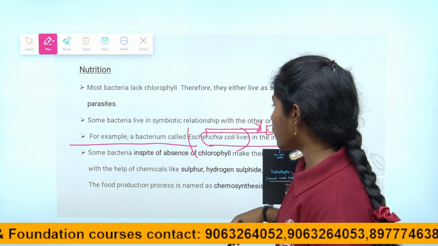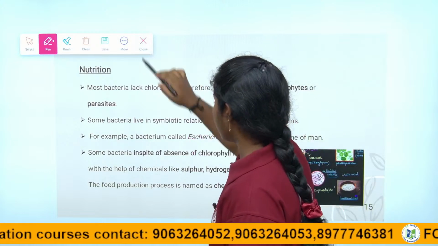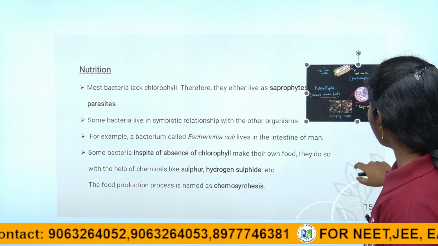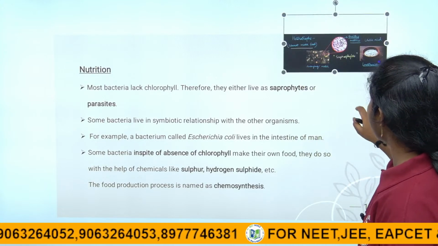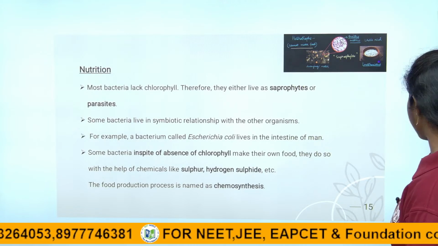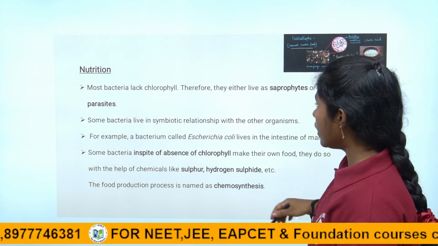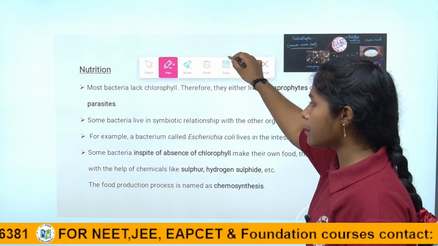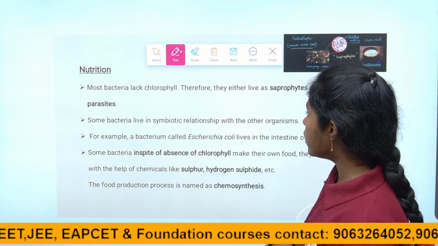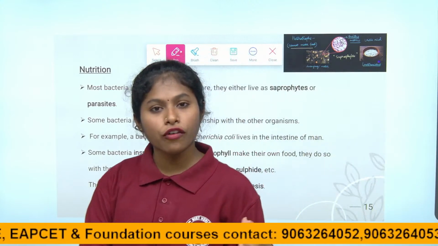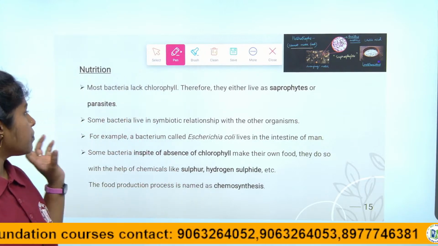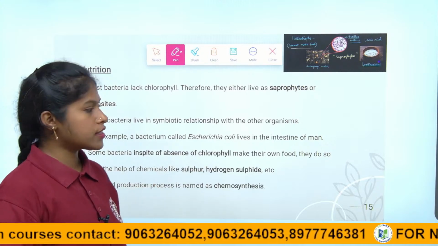Right children? Some bacteria, in spite of the absence of chlorophyll, either depend on dead organic matter or live on other organisms; we call them parasites. Right children? So in the parasitic mode of relationship, there are no benefits, children, because the parasite always harms the other organism only.